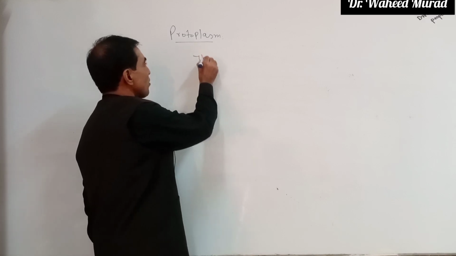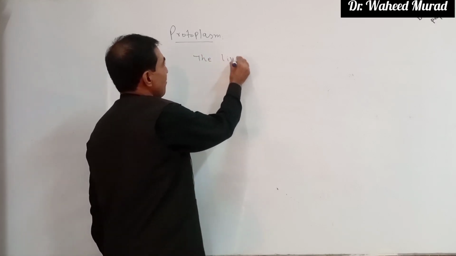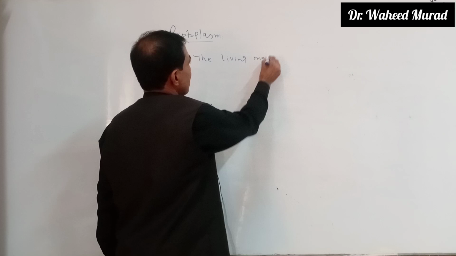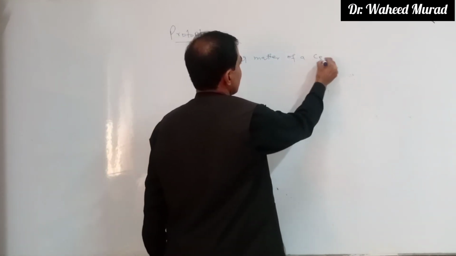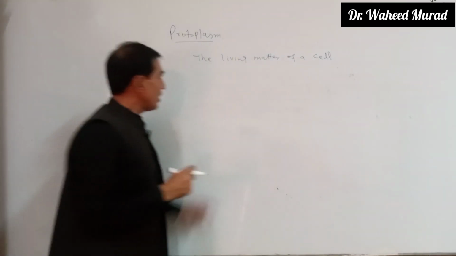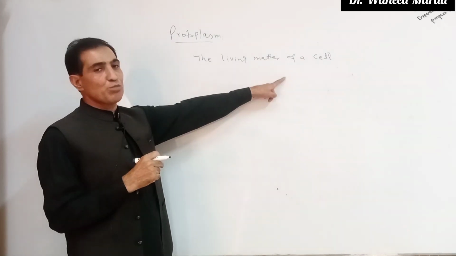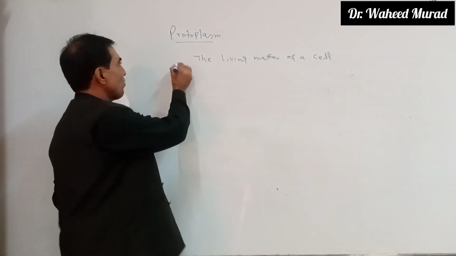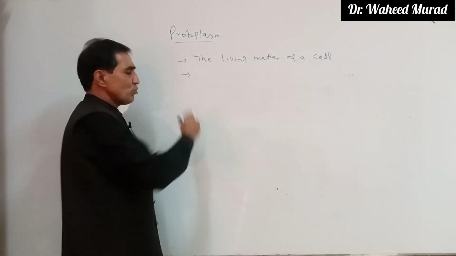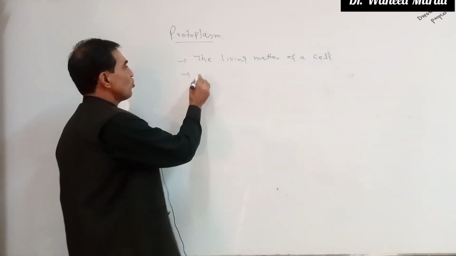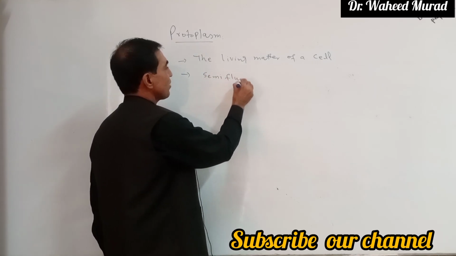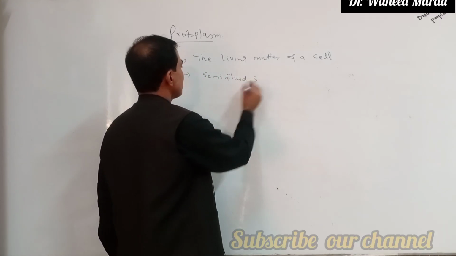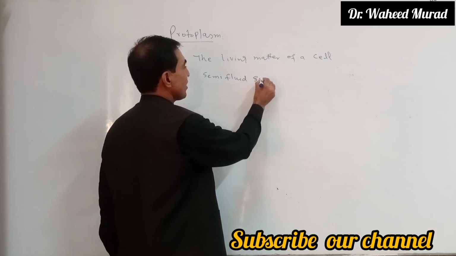Protoplasm is the living matter of the cell. The living matter of a cell is called protoplasm. Or, in other words, if we elaborate on it a little, it is a semi-fluid substance